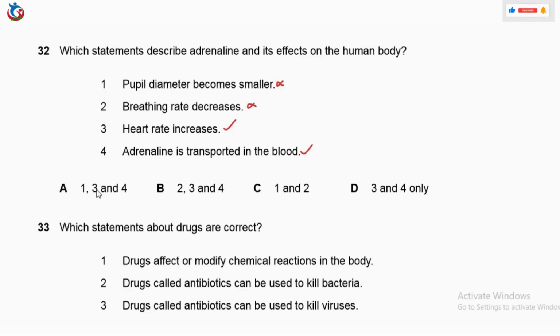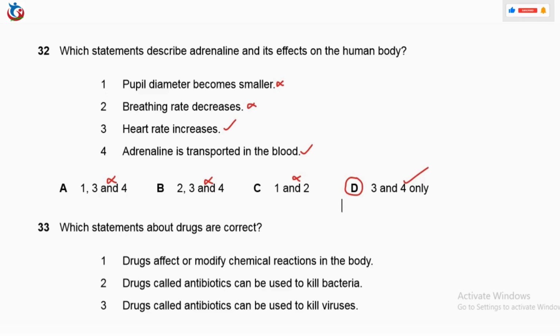So with this, our answer is not option A, it is not B, it is not C, but 3 and 4, option D is our correct answer. So adrenaline is effective during fight or flight, and when that occurs, breathing rate increases, heart rate increases, and we know that adrenaline is transported in the blood.